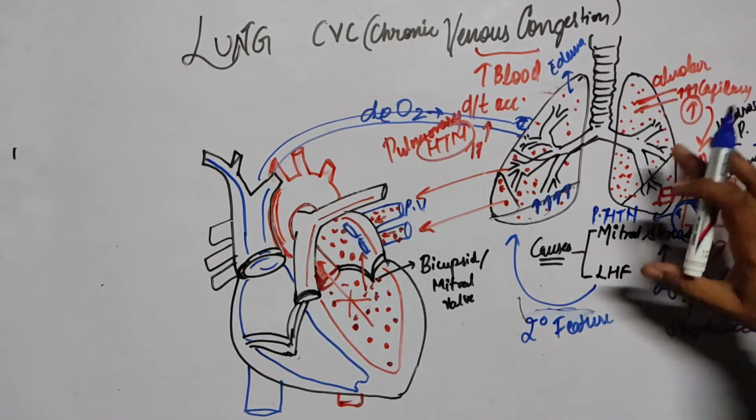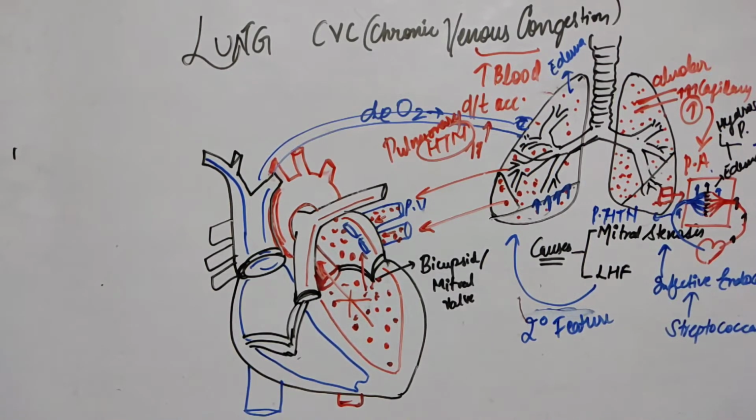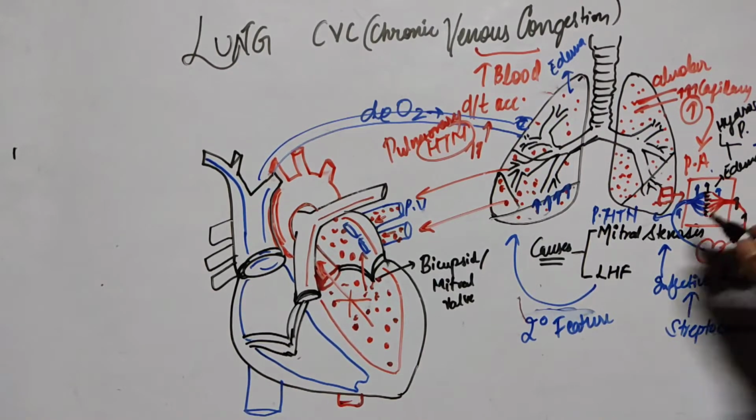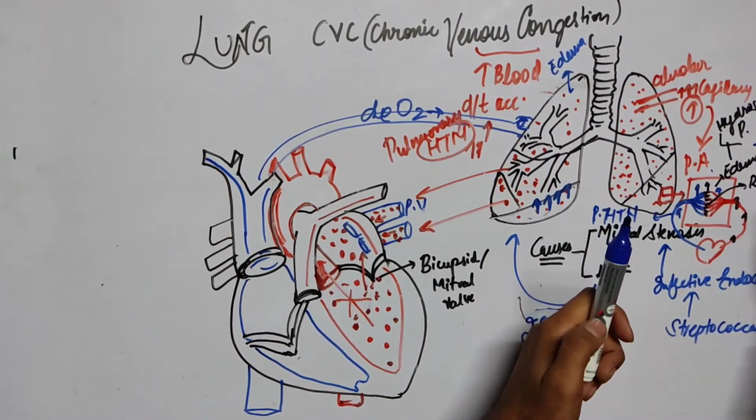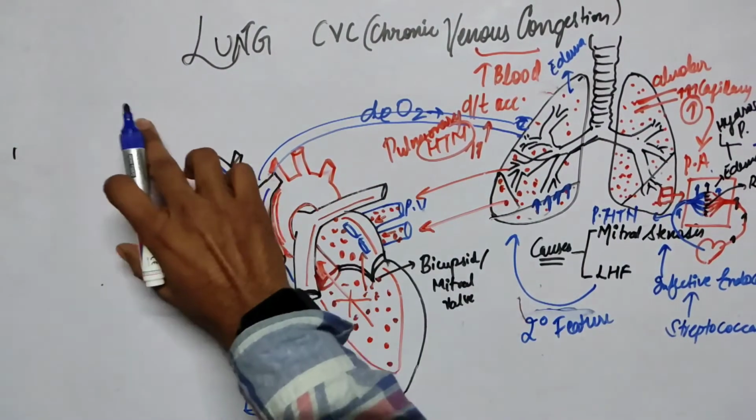Okay, so now, due to the increase of the pressure, the wall of the capillary will rupture. Can I make it here only? Yep, sure.